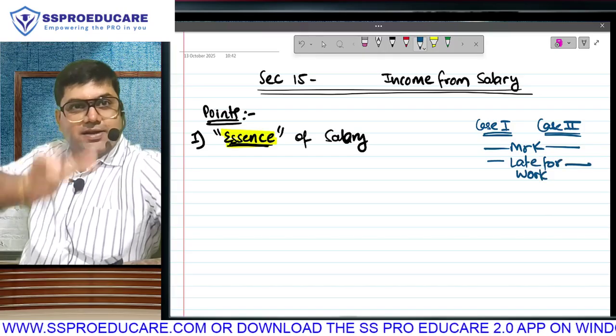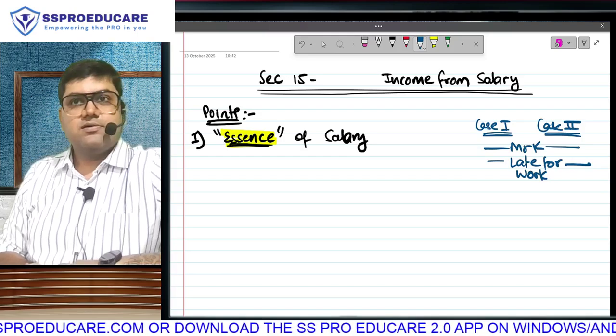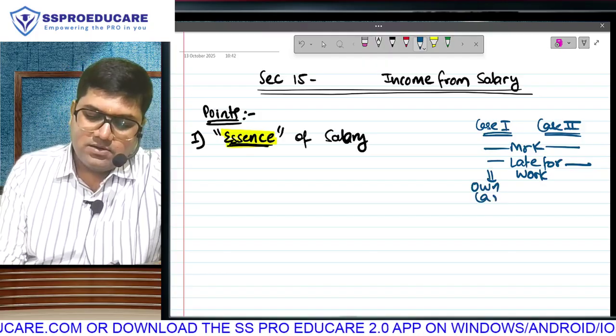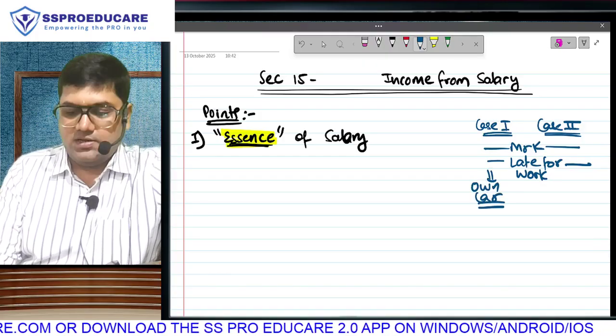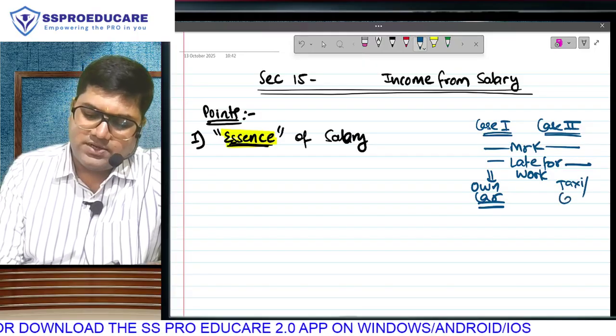So the common part I am writing at the center: Mr. K getting late for work. In situation 1 he is traveling by own car, and in situation 2 it's a taxi, or as you would like to call it, a cab.